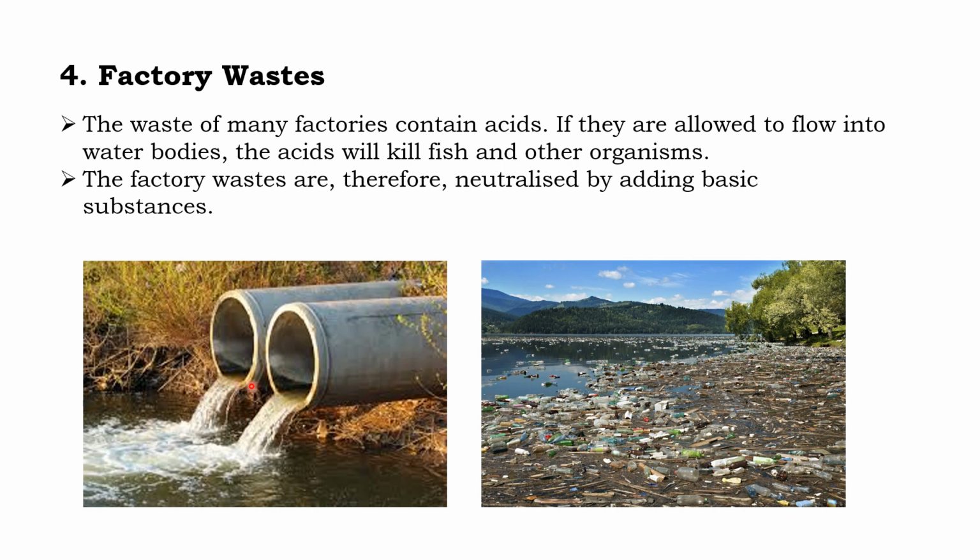So that waste contains acids. If they are allowed to flow into water bodies, the acids will kill fish and other organisms. So this waste contains acid, and that acidic water falls into the river or other water bodies. It kills the aquatic animals and plants.